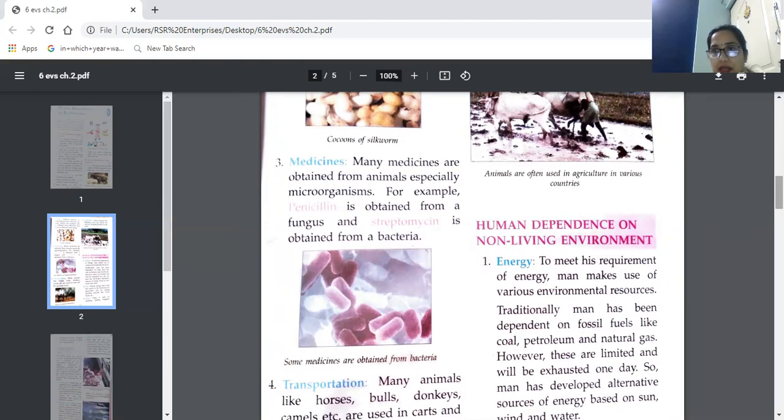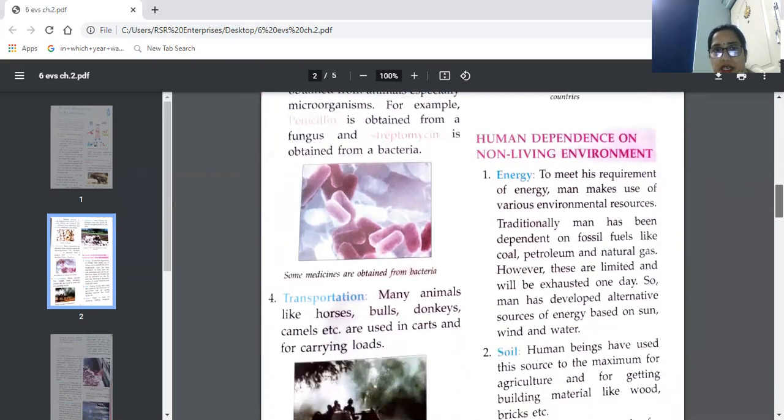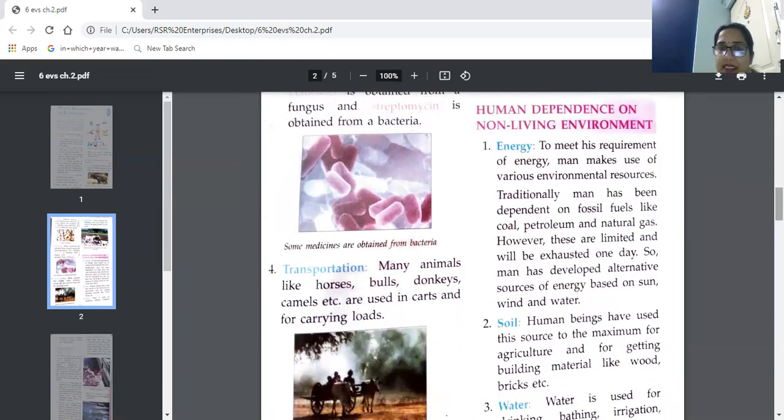Next you have a picture here. Some medicines are obtained from bacteria, and here we have only one example, but some more medicines are made from these bacteria.